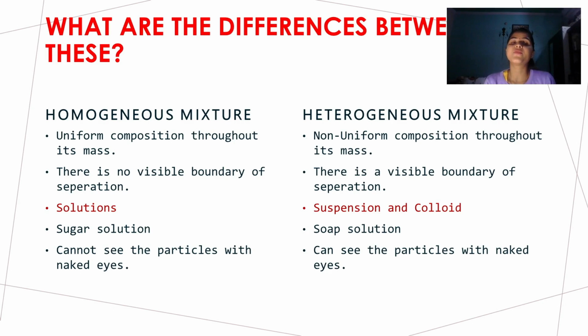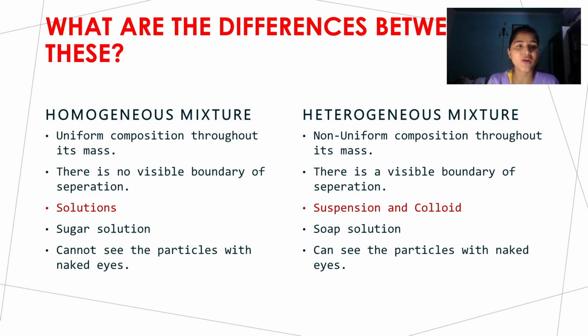Whereas the boundary of separation is not visible in homogeneous mixture because all the particles which take part in it are composed equally all over the mixture. Clear? Whereas the boundary in heterogeneous mixture is visible. As I have given you the example of oil in water, they form a different boundary. Another example is pebbles in sand, which is also an example of heterogeneous mixture.